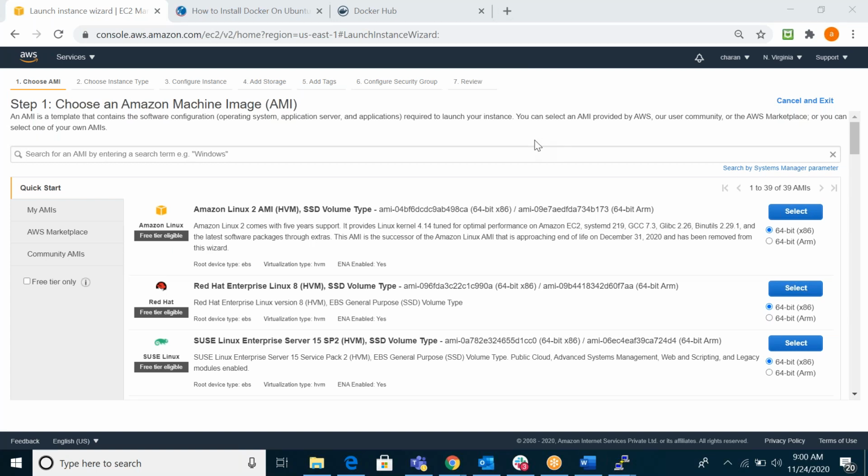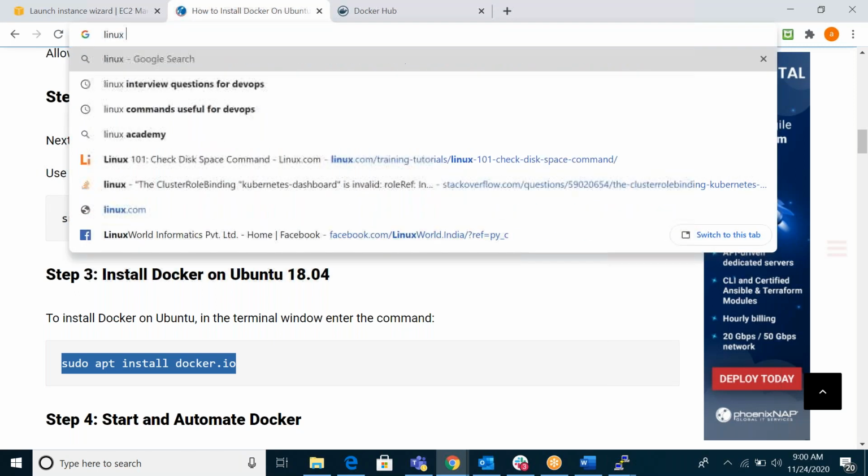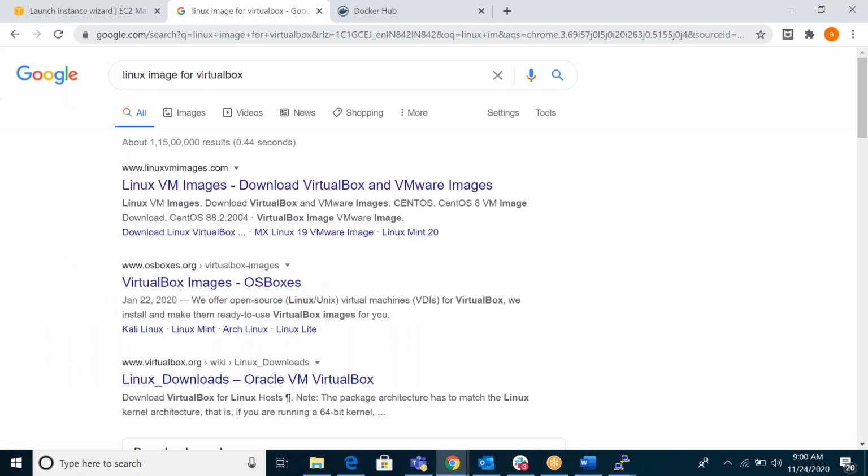In VMware also, if you want to create a new VM on top of it, you require one image. For example, if you want to create a Linux VM, you require a Linux image. The OS and everything will be stored in that image, right? So if you want a Linux image, take anything, Linux, Windows, whatever.